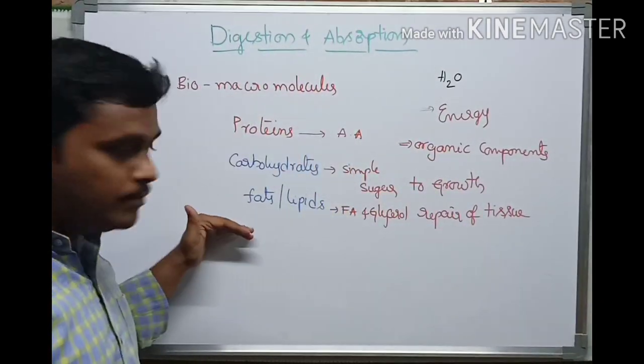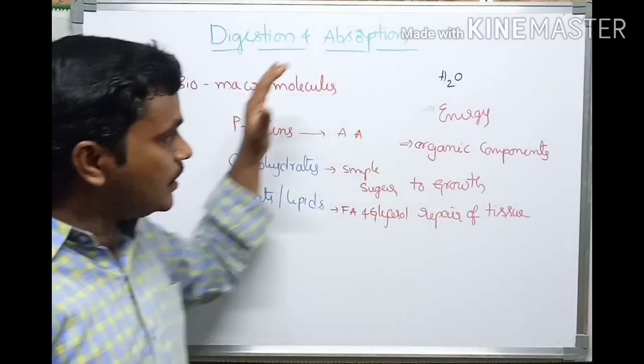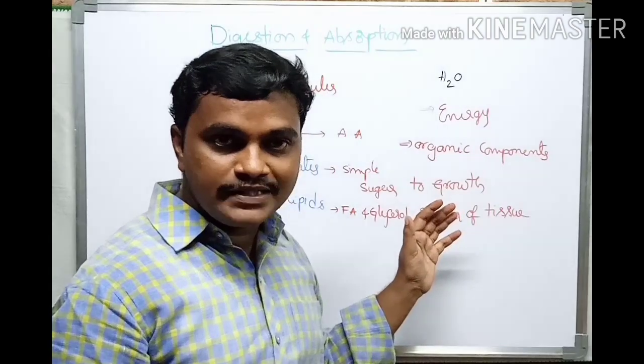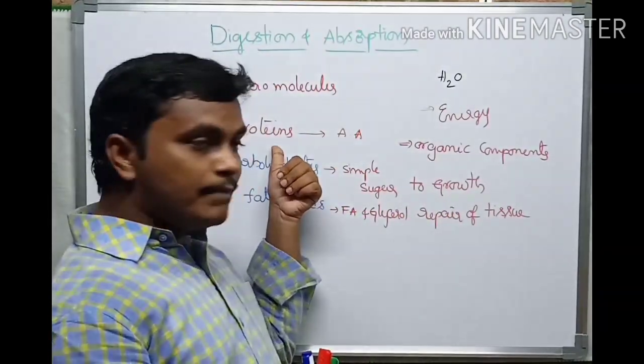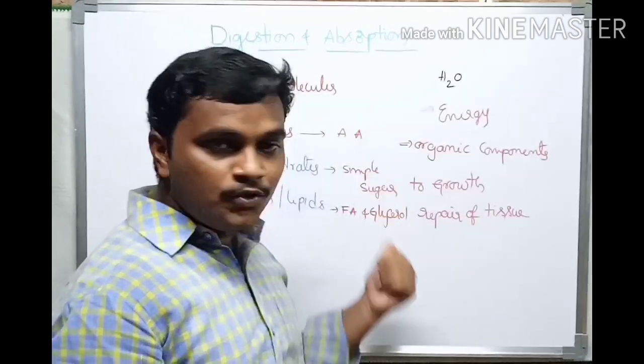That damage is repaired by the organic components provided by the digestive system. So these are the food molecules: proteins, carbohydrates, and fats and lipids. Whatever the topic, these complex molecules are converted into simple absorbable forms. That is all about digestion.